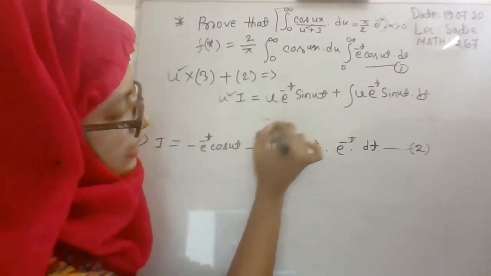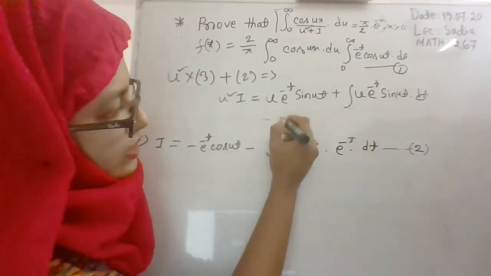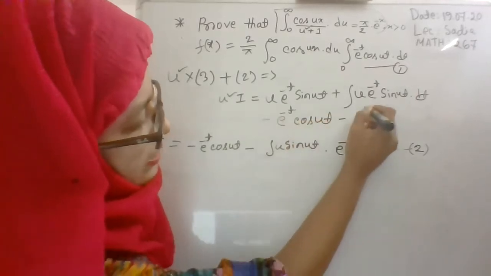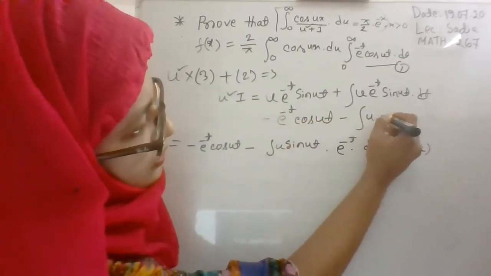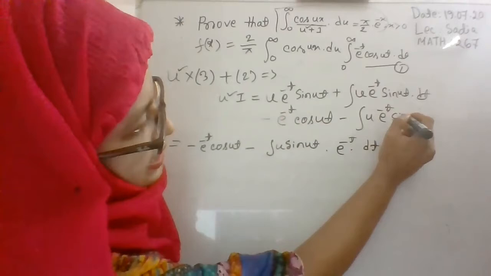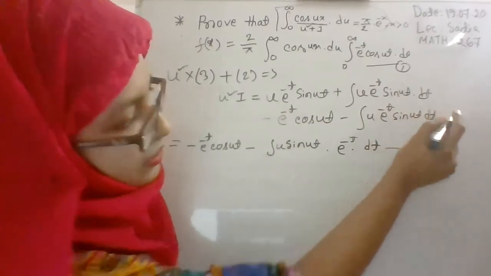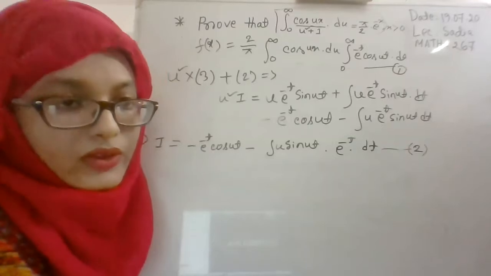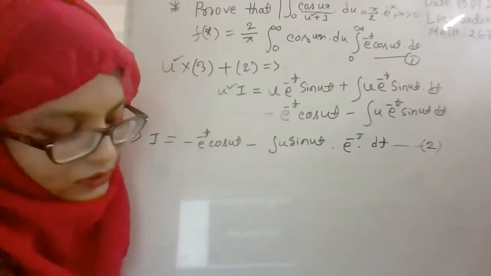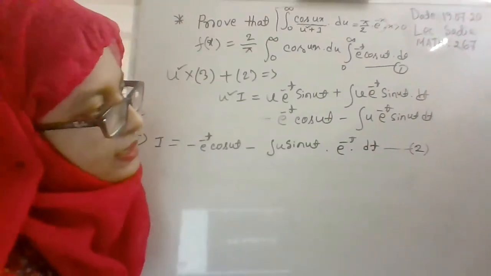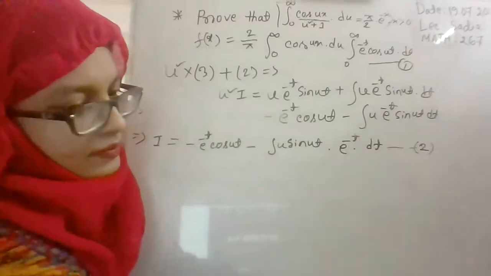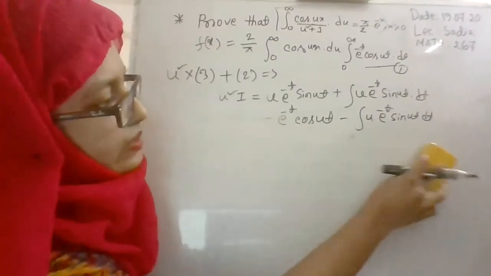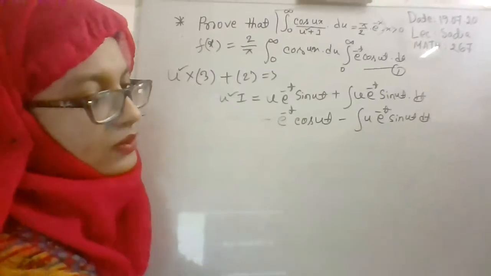So we can add equation 2 with this one, that will be integration e to the power minus t cos ut minus integration u e to the power minus t sine ut dt, right? If you multiply equation 3 by u square and add with equation 2, then the result will be like this. Now what can we do? Can anyone explain?